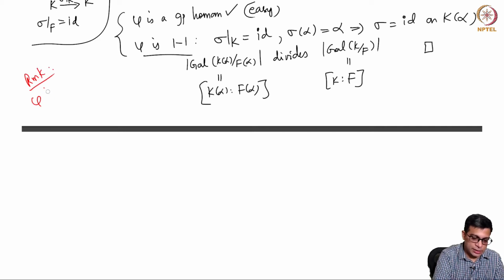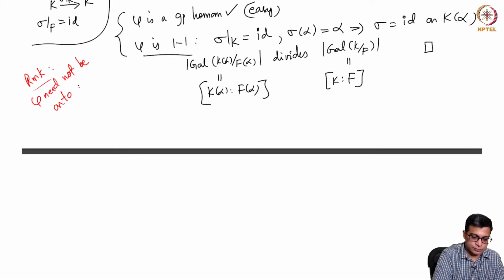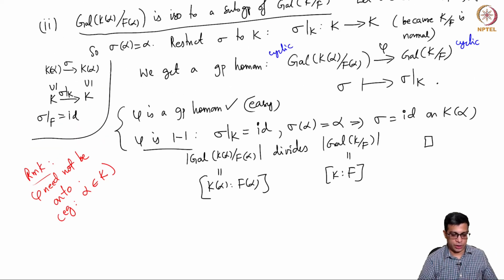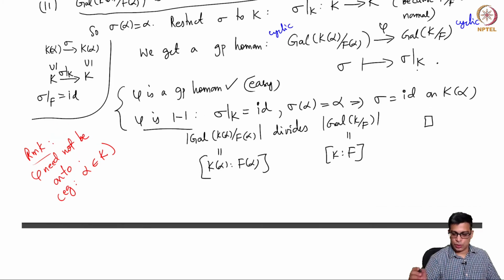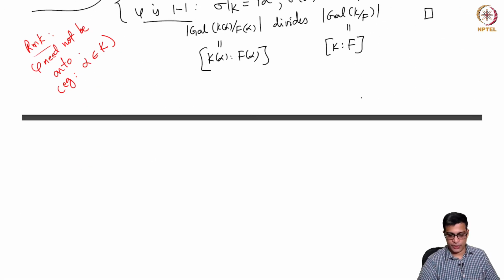Phi need not be in general onto. For example, you can take alpha to be in K. If you take alpha to be in K, K(alpha) is equal to K, but F(alpha) could be strictly bigger. So this will be smaller than this. All we know is that this is a subgroup of that.